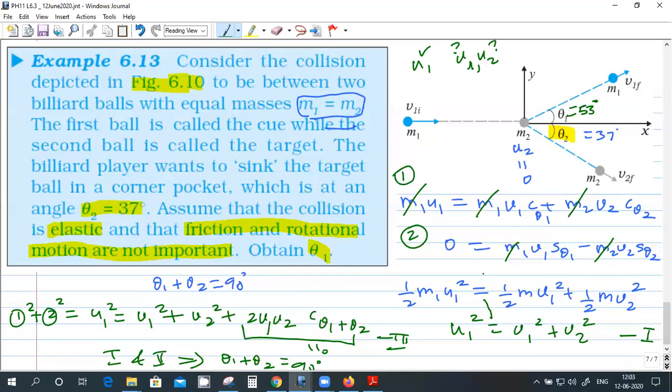So we have two equations here, the 1 and 2. The third one we already used to prove that theta 1 plus theta 2 equal to 90 degrees. So we cannot keep using them again and again. So from this we can find V1 and V2.